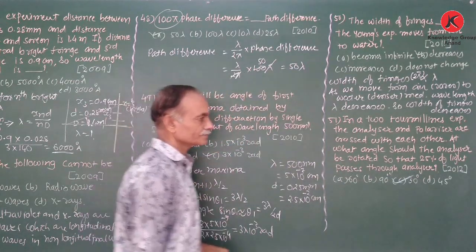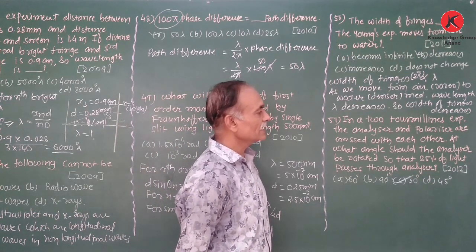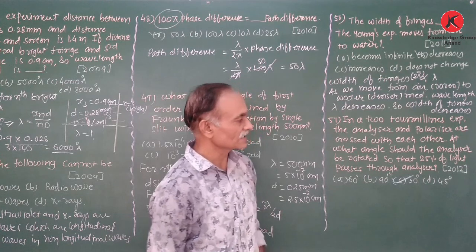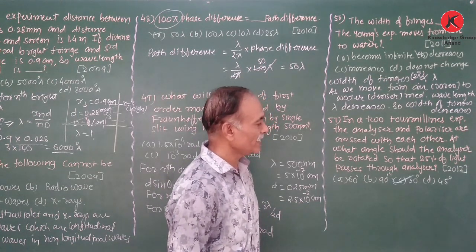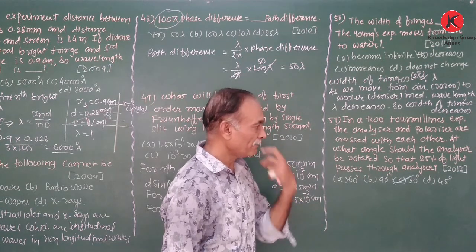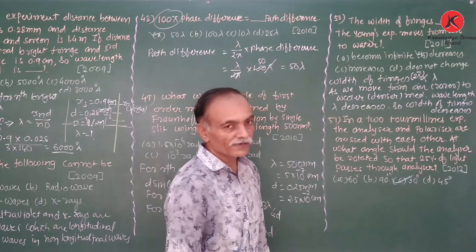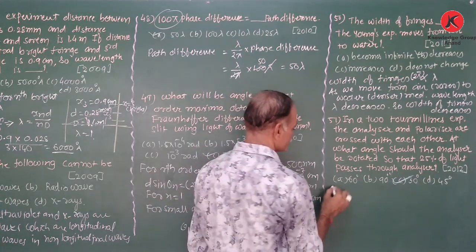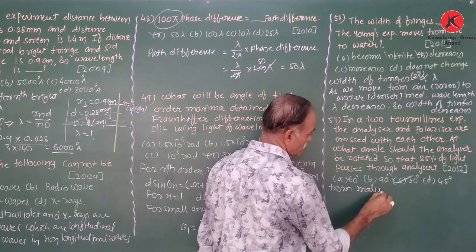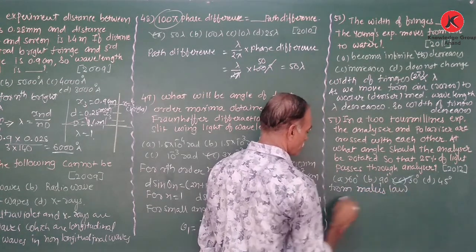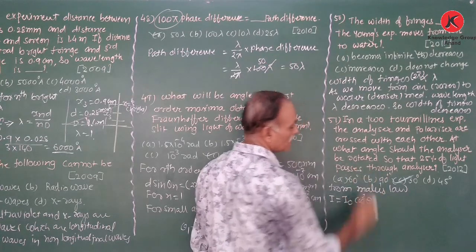Now, next: in a two tourmaline experiment, the analyzer and polarizer are crossed with each other. At what angle should the analyzer be rotated so that 25% of light passes through the analyzer? So we know from Malus law, I is equal to I0 cos square theta.